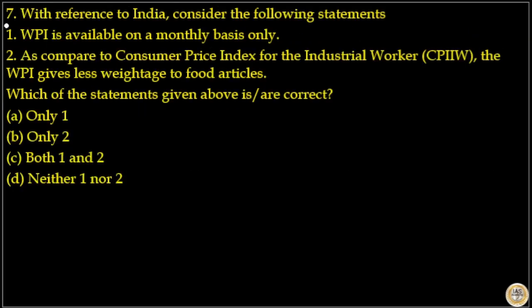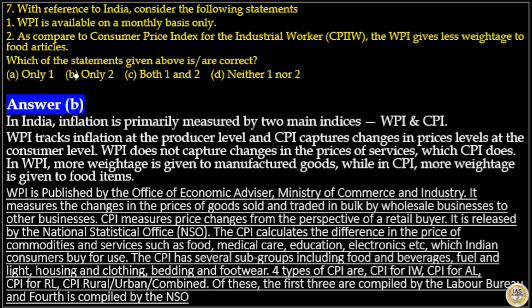Next is question number 7. With reference to India, consider the following statements. WPI is available only on a monthly basis. That is incorrect. As compared to the consumer price index for industrial workers, the WPI gives less weightage to food articles. That is correct. Which of the statements given above is or are correct? Here the answer to this question is option B. That is, statement 2 only is correct and statement 1 is incorrect.